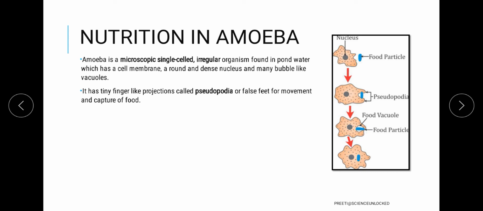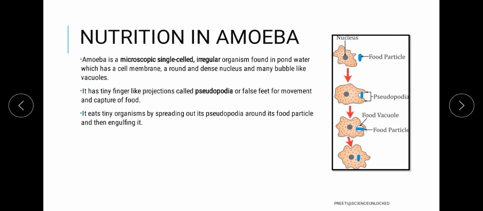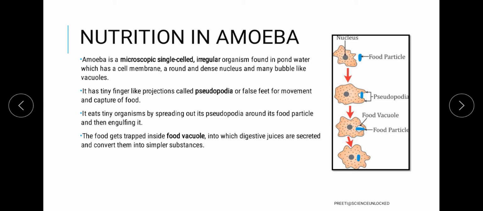That is why they are considered pseudo, and ultimately these finger-like structures make a round covering around the food particle which the organism senses as its food, ultimately making a small vacuole around it.